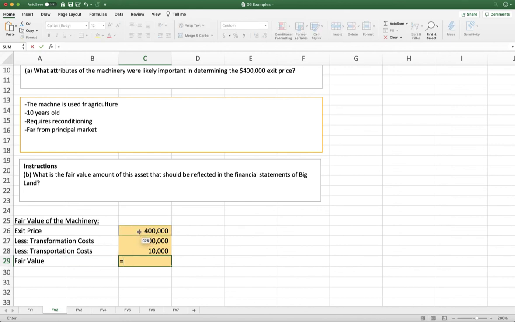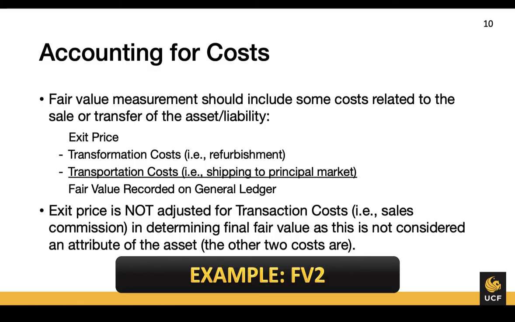So our fair value is going to be our exit price minus the $100,000 of transformation costs required to get to our exit price, minus the $10,000 of transportation costs required to get to our exit price, and that's going to give us a fair value of $290,000. Notice in our example, we did not adjust our exit price for transaction costs, our sales commissions that we were going to have to pay.